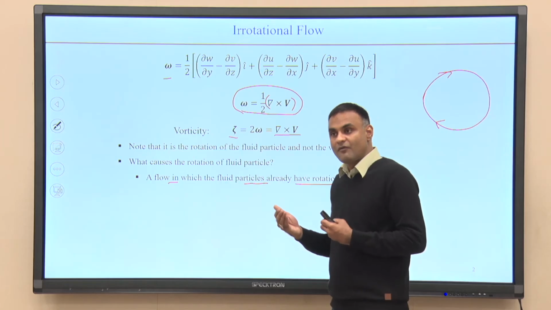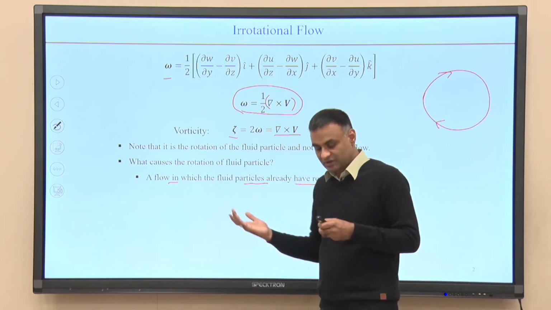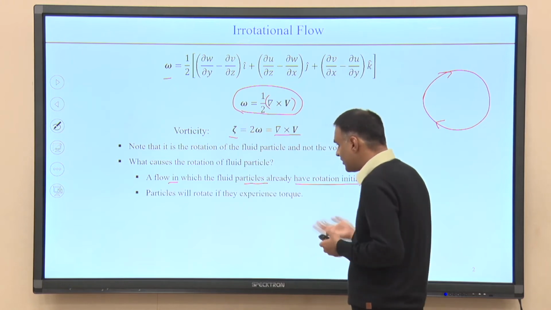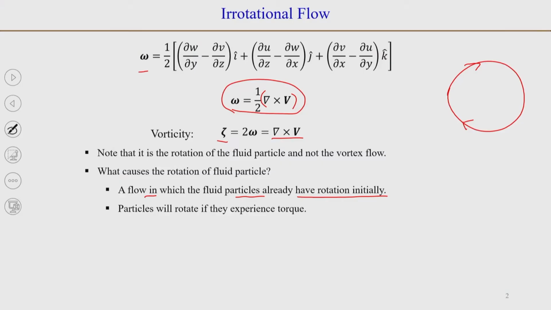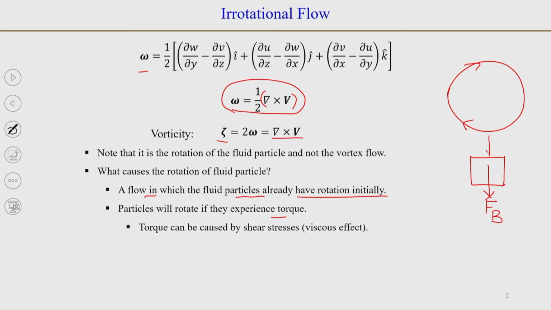Or when can the rotation start during the flow? For a fluid particle to rotate, you need a torque, and torque will be generated when you have a shear stress. If you take a fluid particle, the body force will be acting at the center of the particle, and the normal force will also be passing through the center of the particle.